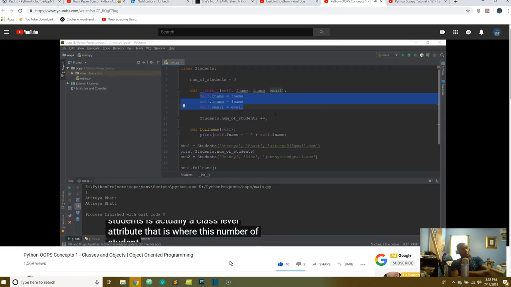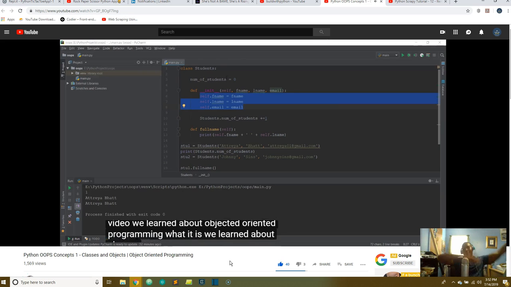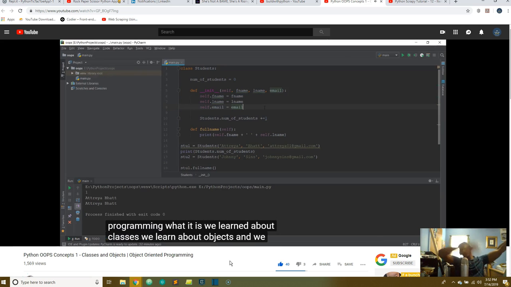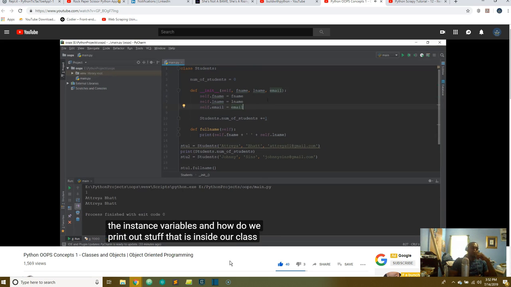That is why it is known as a class variable, and this function over here is known as a class function. All right guys, this is pretty much it for this video. In this video we learned about object-oriented programming, what it is, we learned about classes, objects, class variables and instance variables, and how to print out stuff that is inside our class.